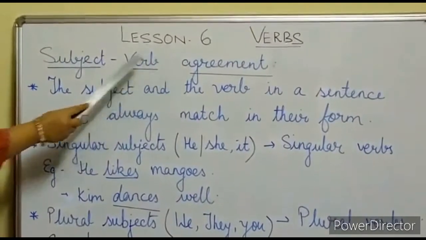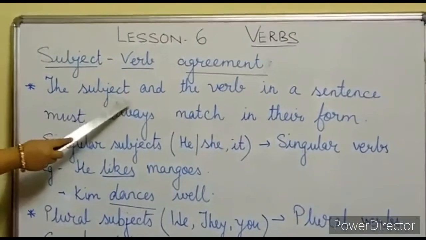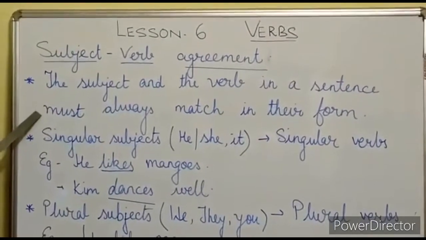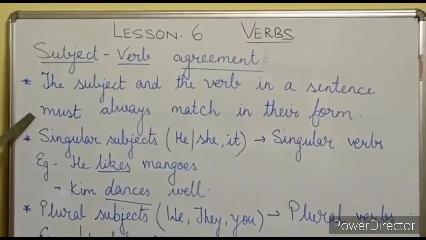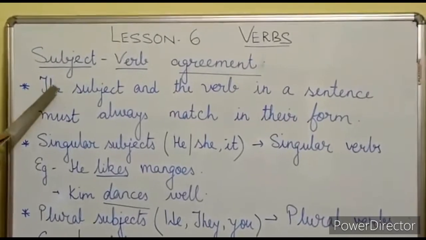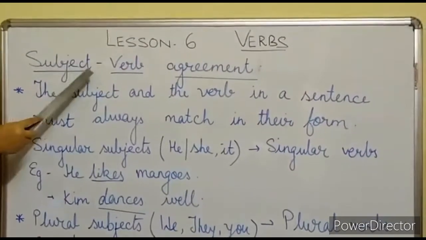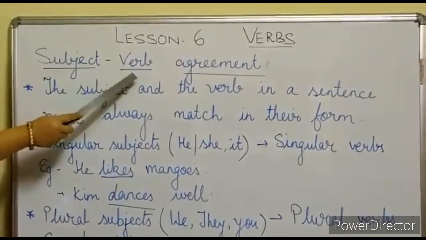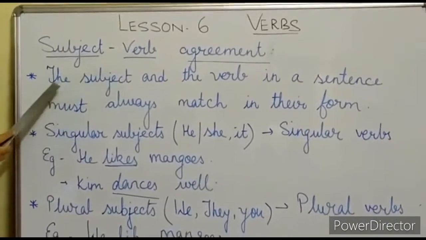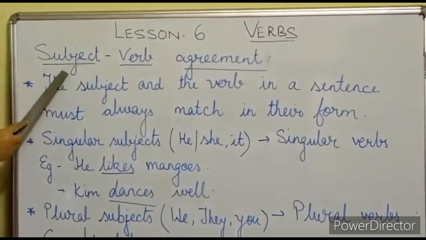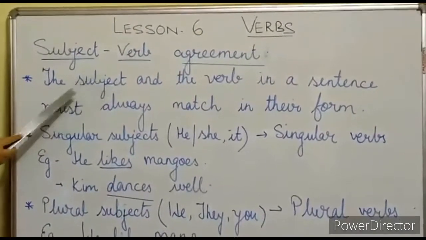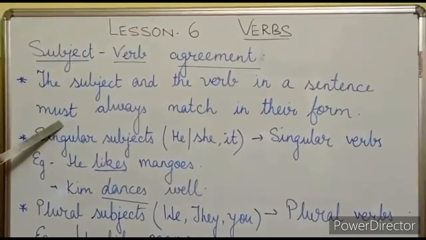Now, as I told you, the subject and the verb in a sentence must always match in their form. Now, what do you mean by the word form? Form means that if the subject is singular, the verb should also be singular. If the subject is plural, the verb should also be plural. So, do remember, in subject-verb agreement, the subject and the verb in a sentence must always match in their form.